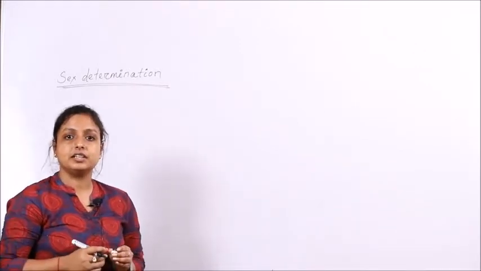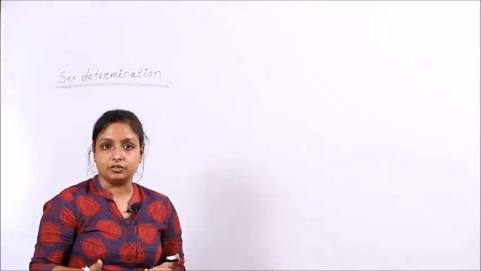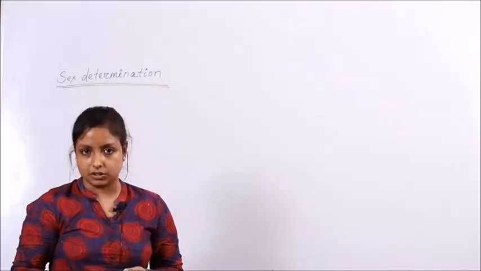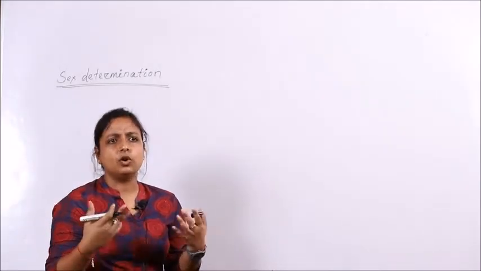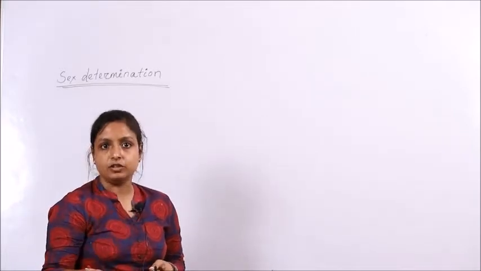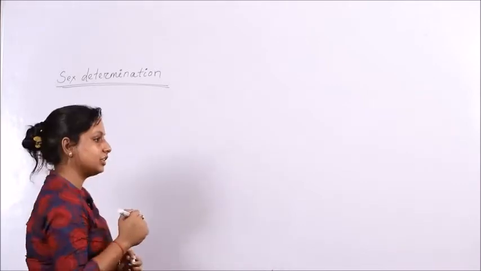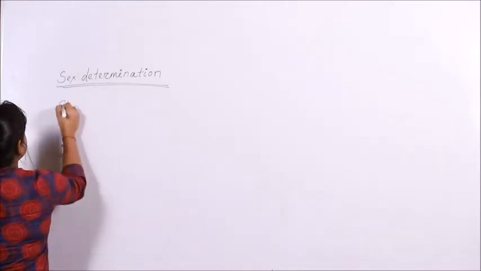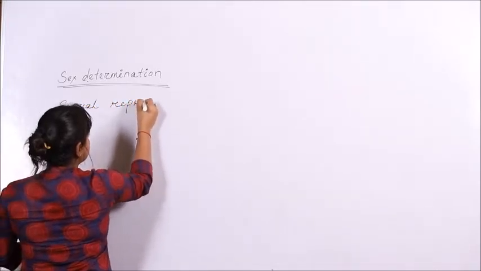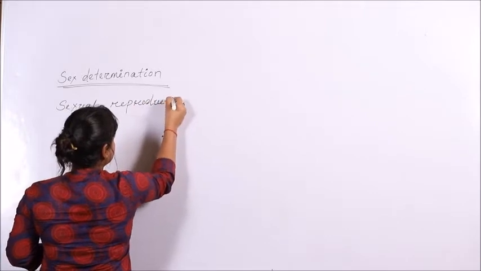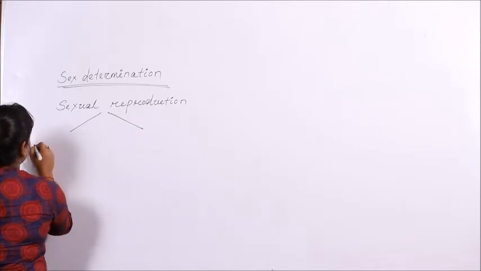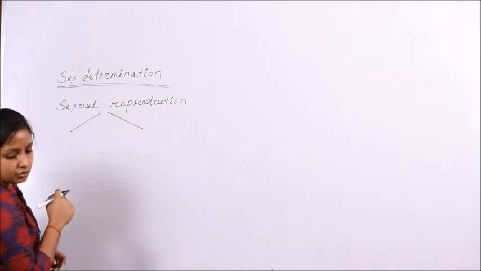When we are talking about sex determination, we should understand what reproduction is. We all know that reproduction is of two types: asexual reproduction and sexual reproduction. Among all the reproducing organisms, mostly they go for sexual reproduction. Sexual reproduction is again of two types. So what are the two types?